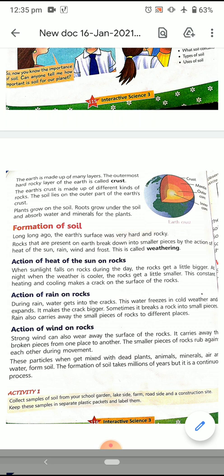Action of the sun on rocks. Now, what is the action of the sun? How does the sun react on the rock so that it breaks into pieces? When sunlight falls on the rock during the day, the rock gets a little bigger. At night, when the weather is cooler, the rock gets a little smaller. This constant heating and cooling makes cracks on the surface of the rock.